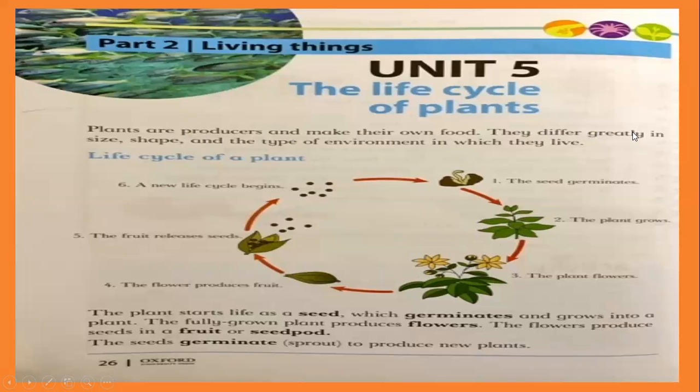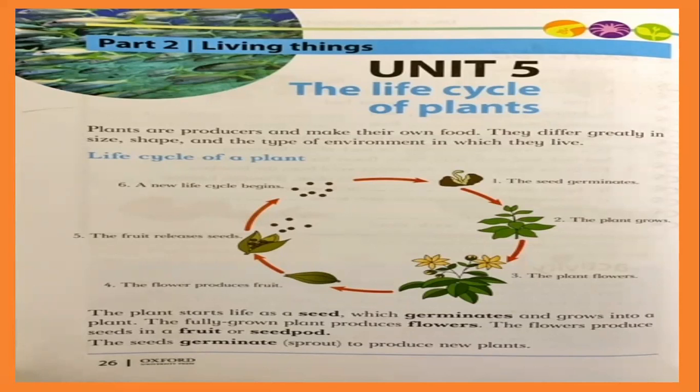They differ greatly in size, shape, and the type of environment in which they live. Like human beings are different. They all have the same body structures, but the colors, the way of living, the habits, and other things are different.